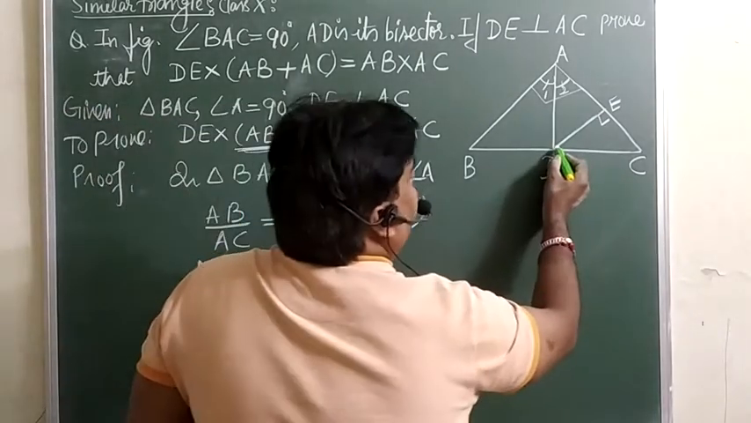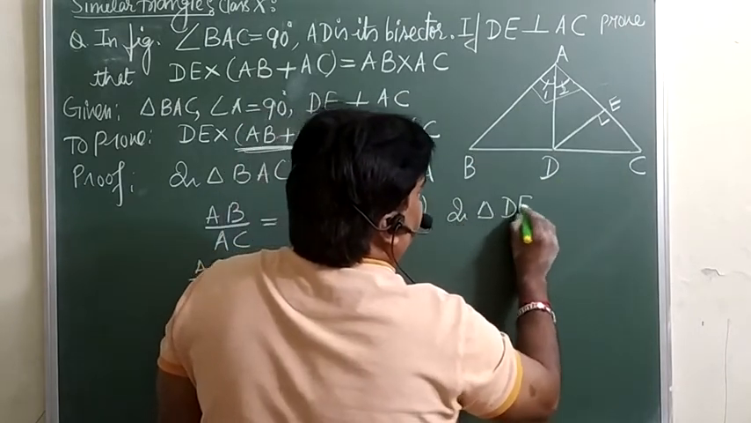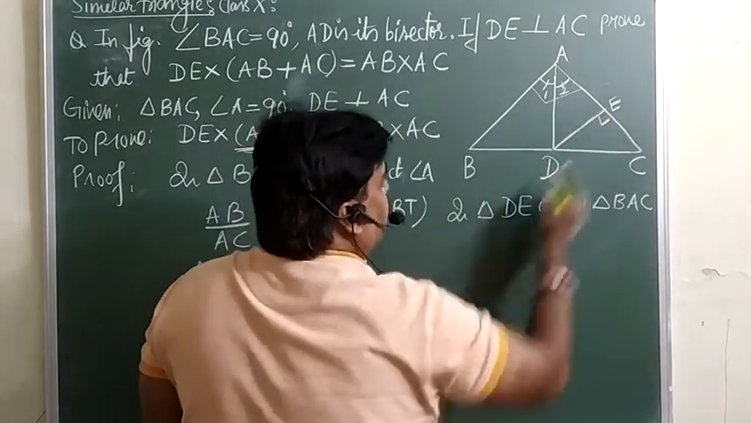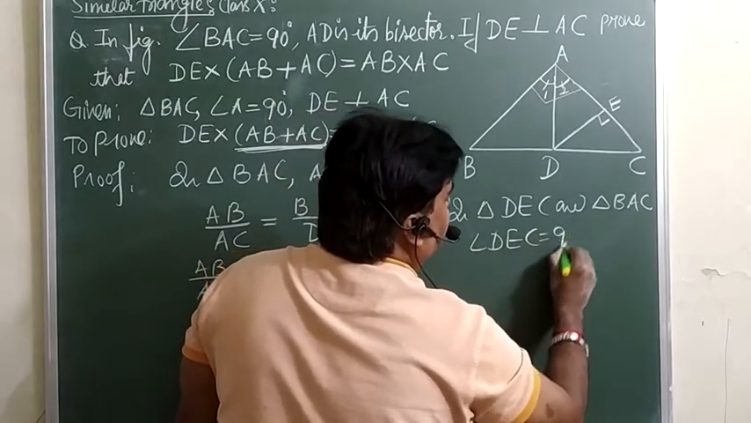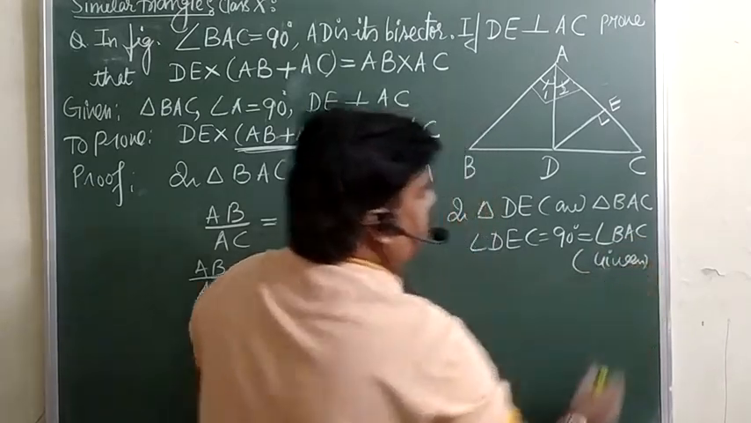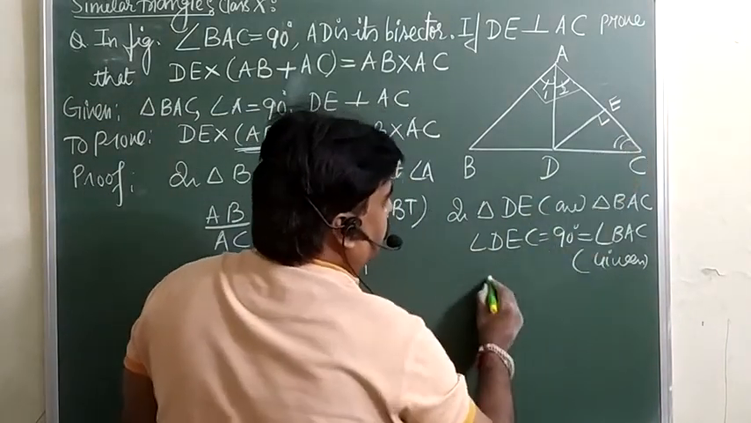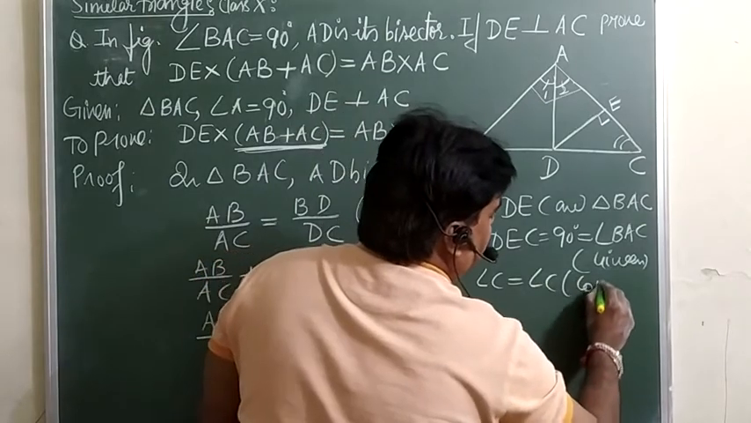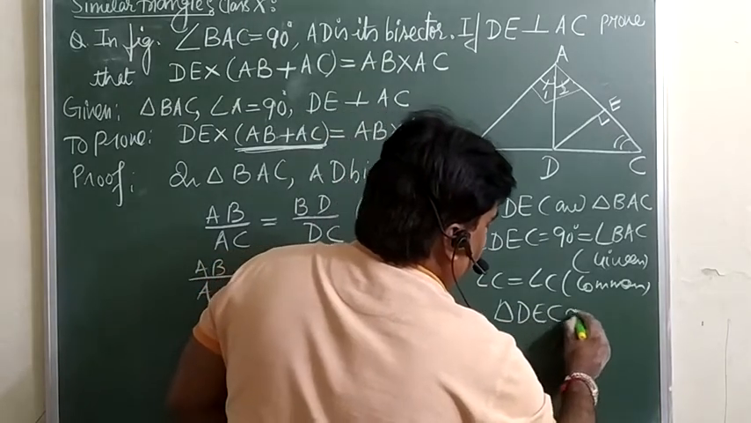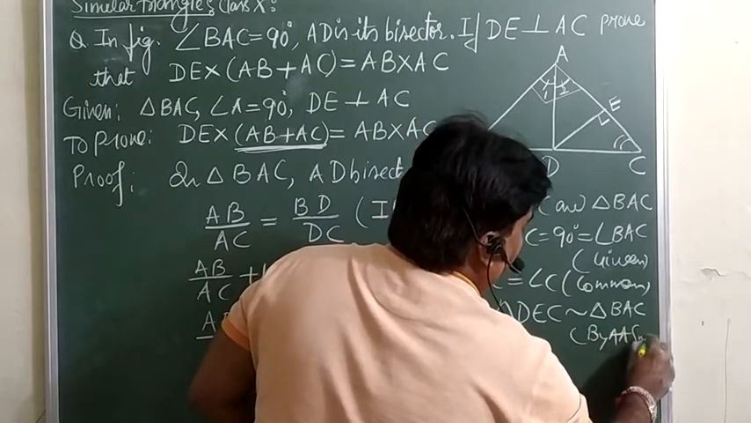Now make triangle DEC and BAC similar. Now you can take triangle DEC and triangle BAC. See, in triangle DEC, angle E is 90, which is also equal to angle BAC. This is the information which is already given. Now angle C is common. This is your common. So you can say triangle DEC is similar to triangle BAC by AA similarity.